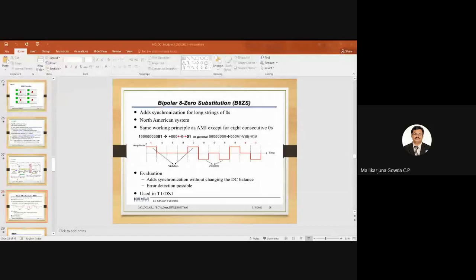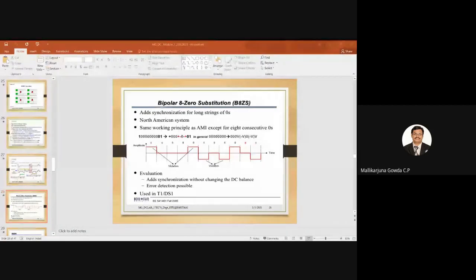So we are discussing B8ZS, B3ZS, and B6ZS. These are the three different signaling schemes we are discussing. First I have taken B8ZS. In general we call it BNZS, where the value of N will be 3, 6, or 8.